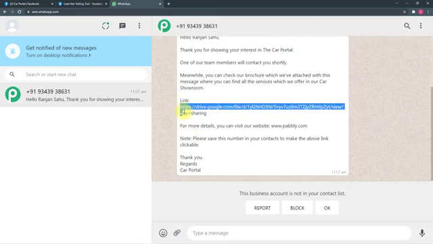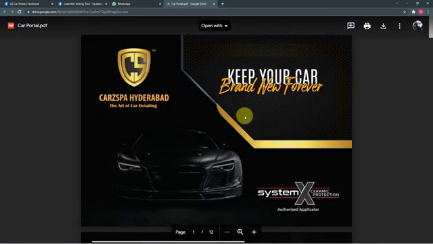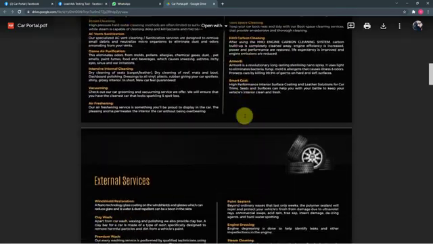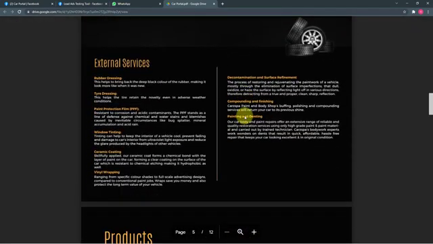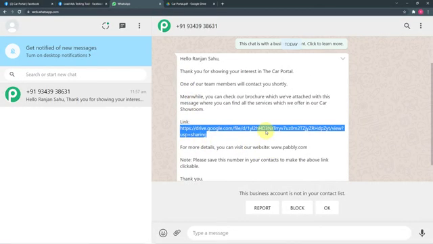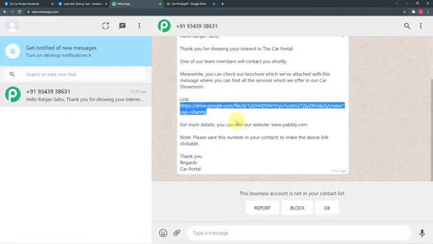Let's open this link also. So this is the brochure we have attached with this message. Okay, and it got sent automatically with the WhatsApp message, as you can see, right? So now you guys are wondering how I managed to bring this message here without any manual typing or compilation of this message, just by filling a lead ad form here, and the message is delivered here like this automatically.